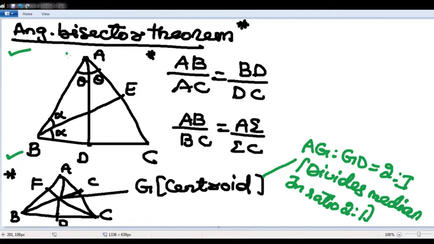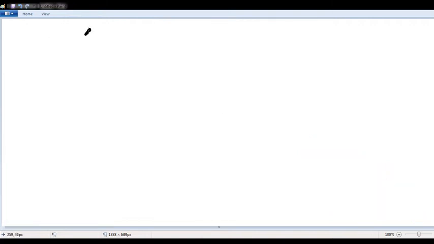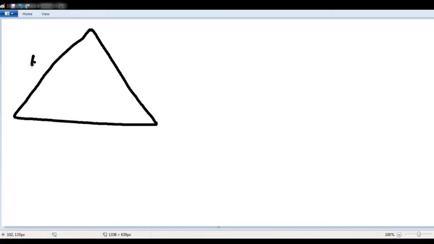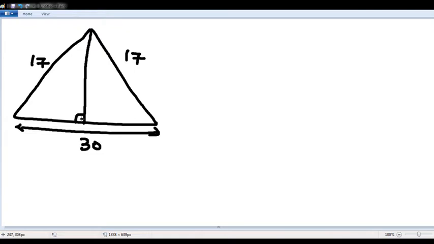Now let us solve the question. Question is 17, 17, 30. Here 17, 17 are equal, so the unequal side, 30, will become the base. In an isosceles triangle, the perpendicular drawn onto the unequal side, right?